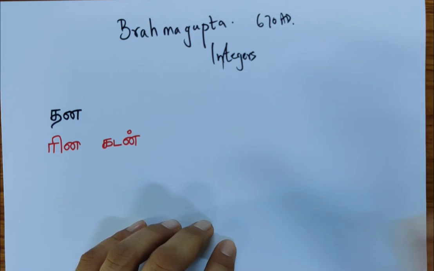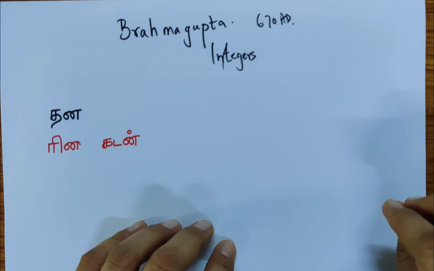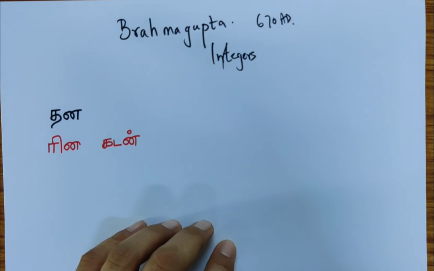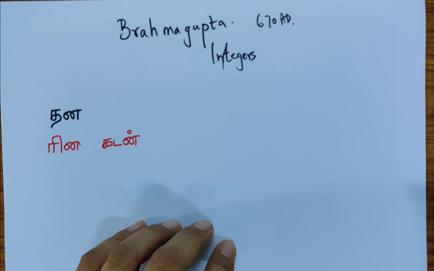And dhana rina, when the two mix, then it is the gap, that antara, that matters. The gap between them that matters. And if there are equal number of positive and negative, of course it will be 0. So basically if dhana is more, rina is less, then you can say the result is dhana, but it will be the difference between the dhana rina. And if the rina is more and dhana is less, the rule is the same. So when it is dhana rina, then the gap is what matters. So these are the 3 rules that we will be using.